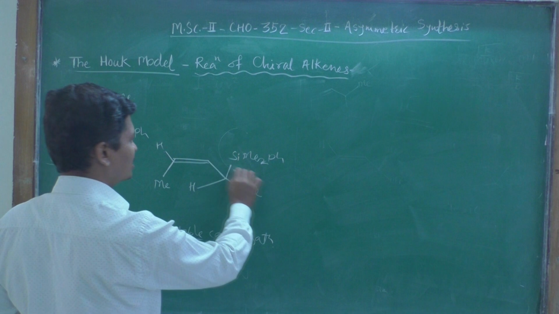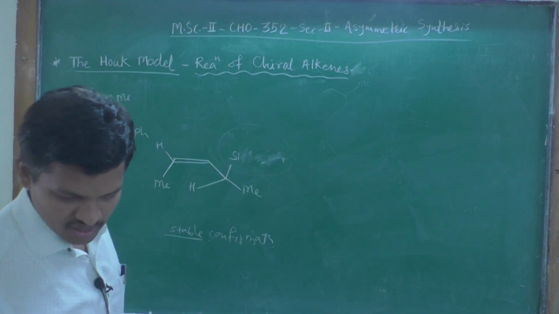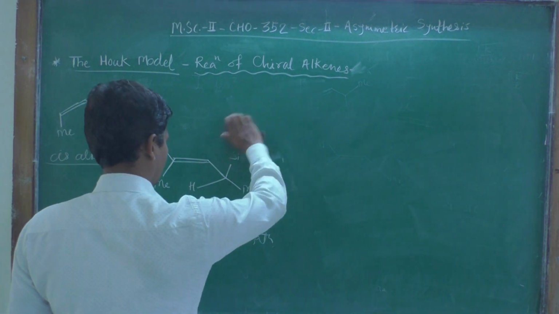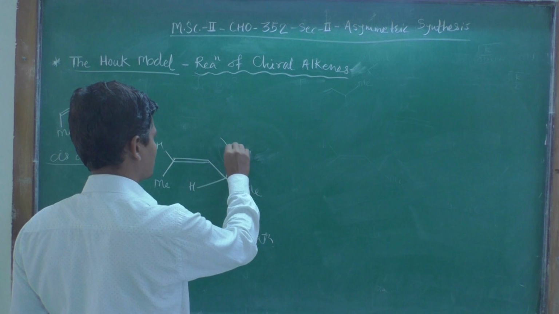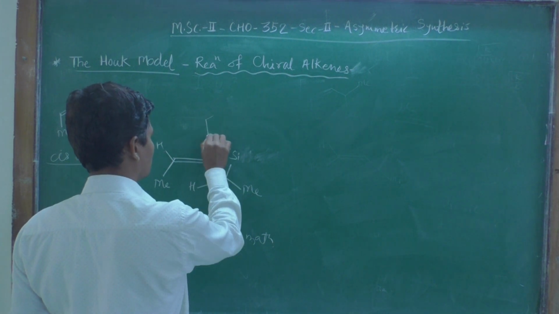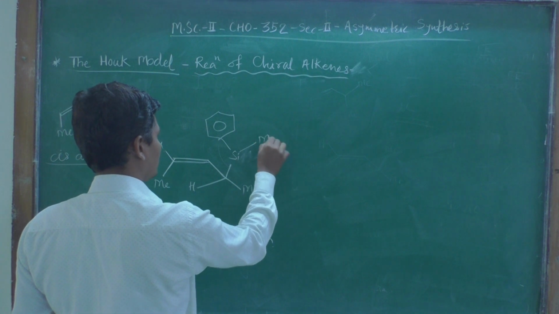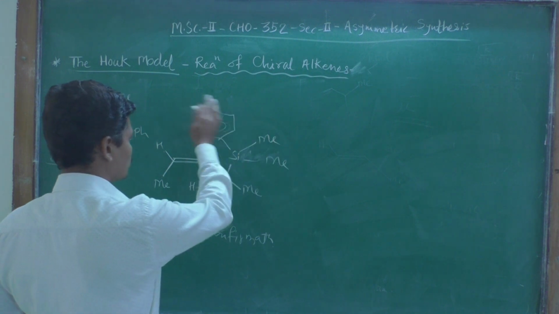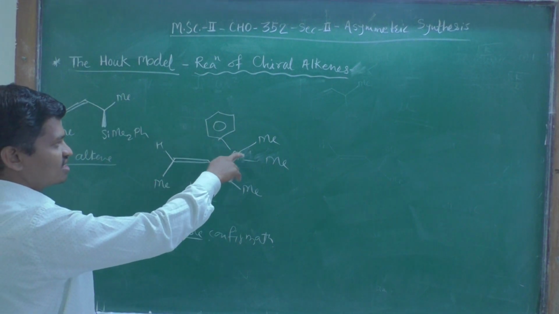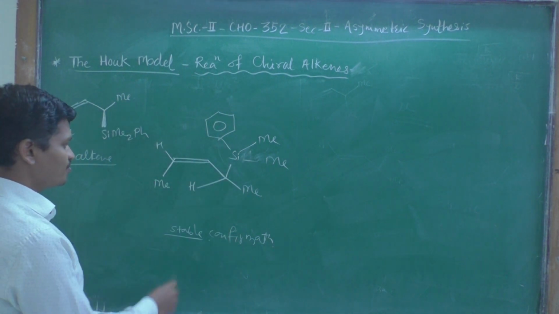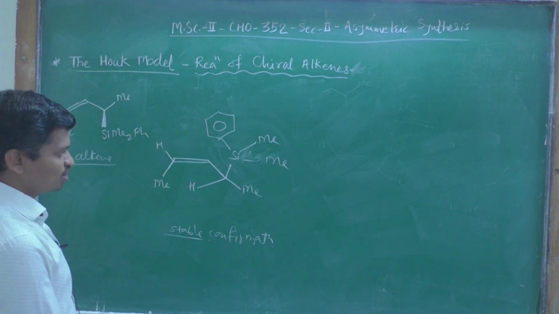If I write the complete bonding of these groups with this silicon, it will be like this: methyl, methyl. So the top face of this carbon-carbon double bond gets blocked due to the bulky substituents present on this silicon, and hence the incoming electrophile will attack from the bottom side.